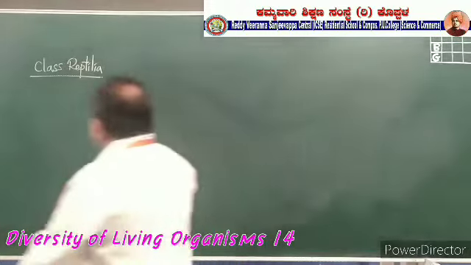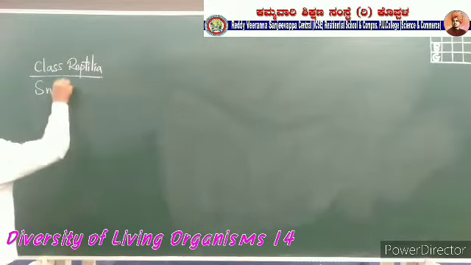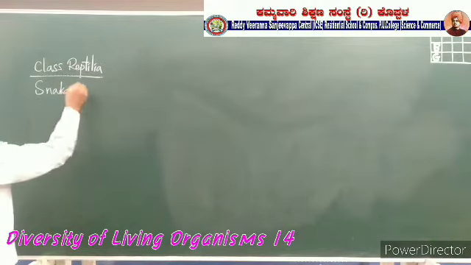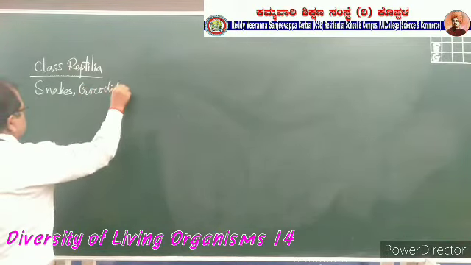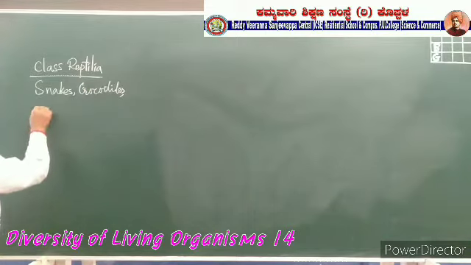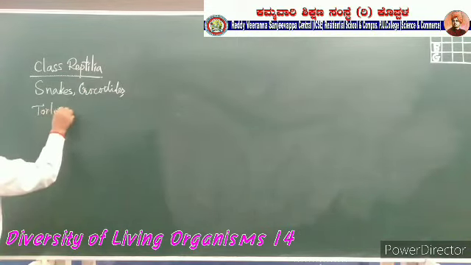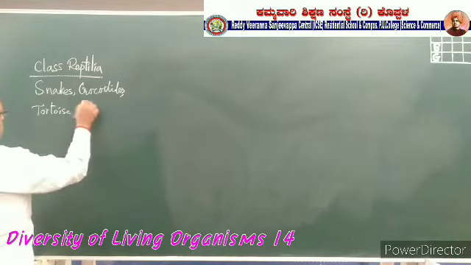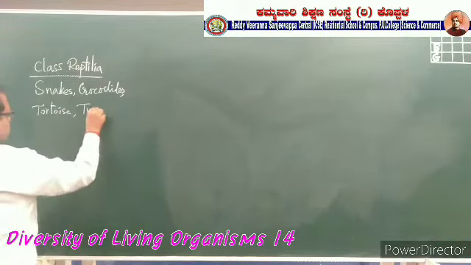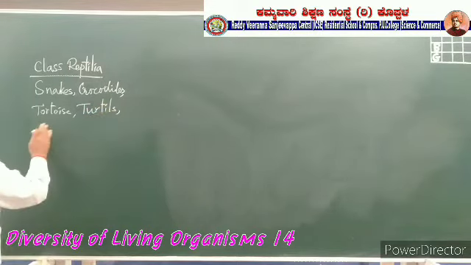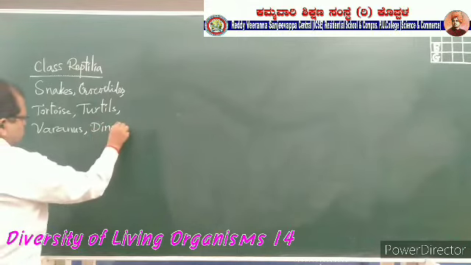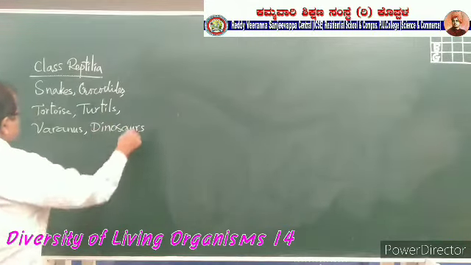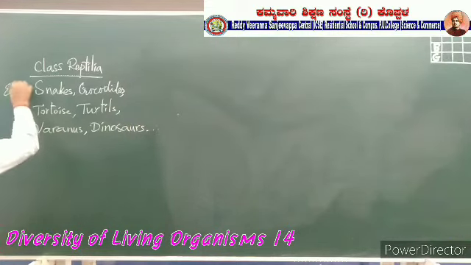The examples for these organisms are snakes, crocodiles, tortoise, turtles, varanus, dinosaurs. These are the examples for the class Reptilia.